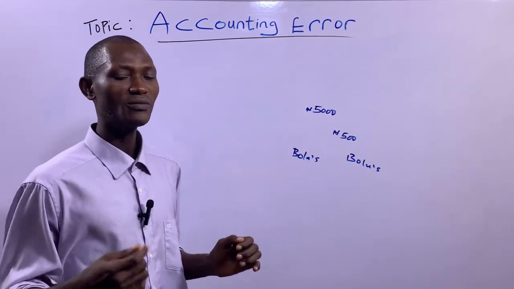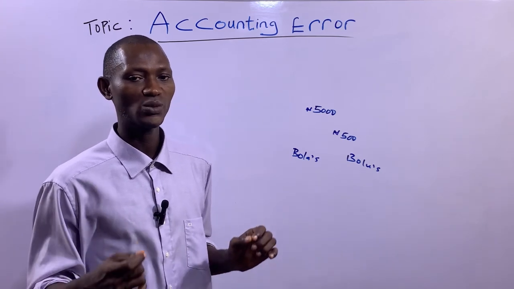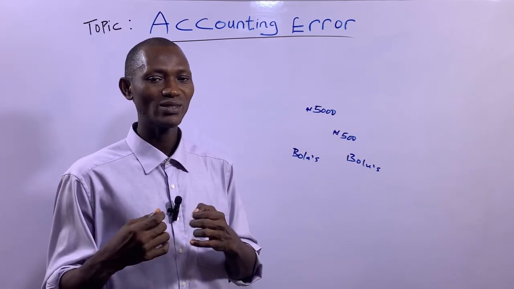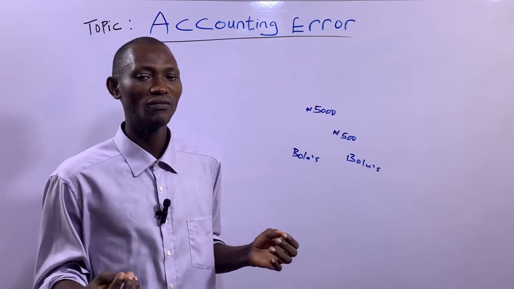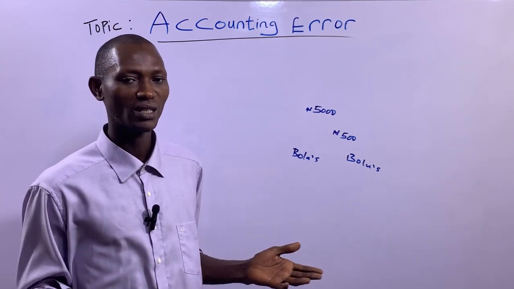So unintentional error, on the other hand, is when the error is not committed intentionally, and most times we usually refer to that as a mere mistake.